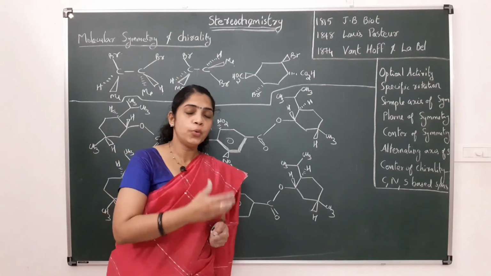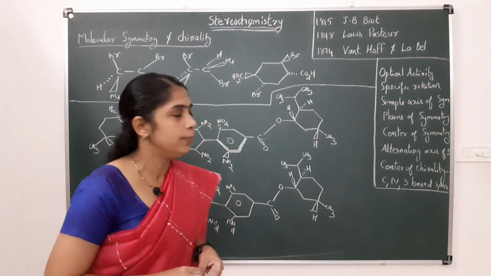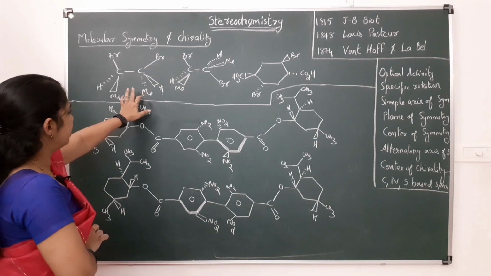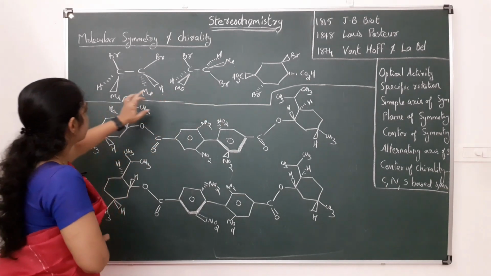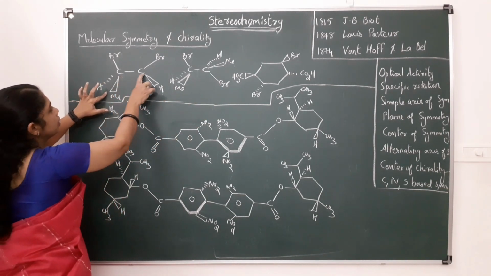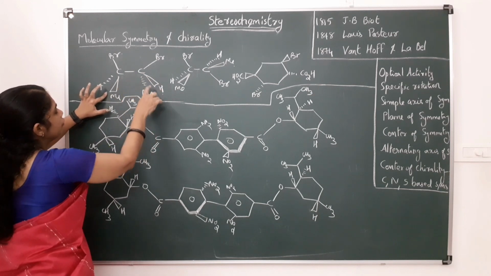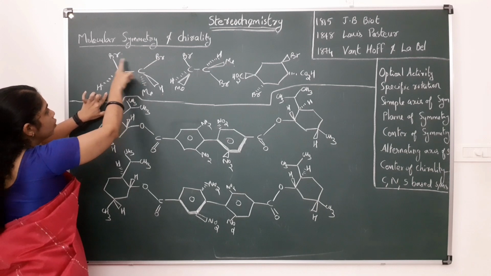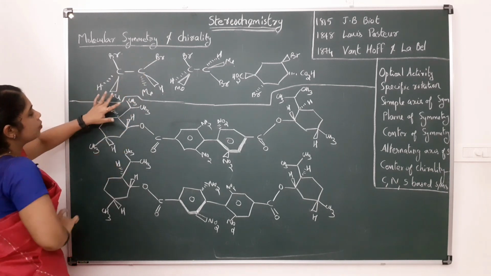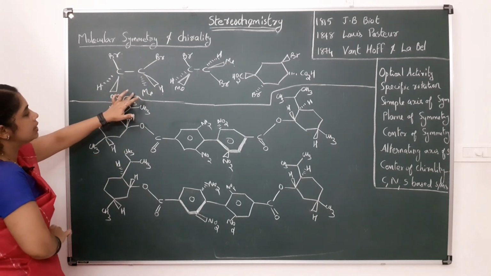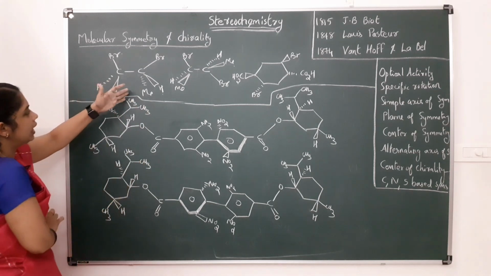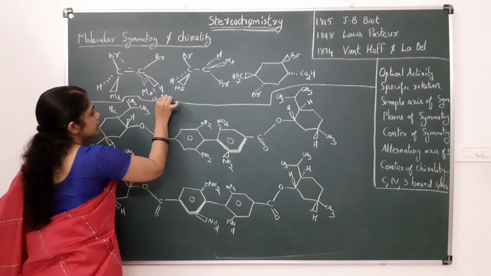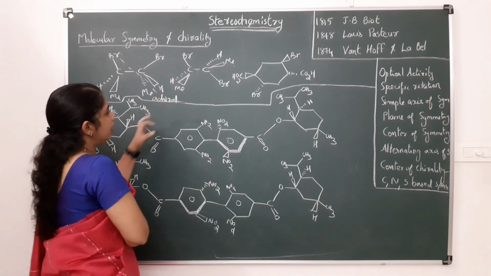Let us look at a few more examples of chiral molecules. Let us check these molecules. In the case of this molecule, this is carbon 1, 2, 3, 4, that is butane, 2,3-dibromobutane. This molecule is achiral because it has a plane of symmetry. This molecule is achiral.